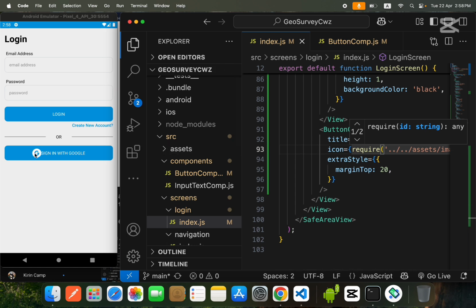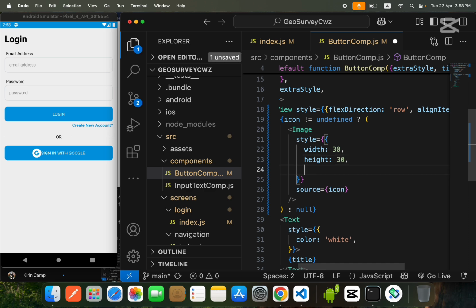And as you can see, the icon is shown over here. And one more thing, guys, we will give some styling to our image, like margin right. Margin right will be 10, like this, so it has some spacing.